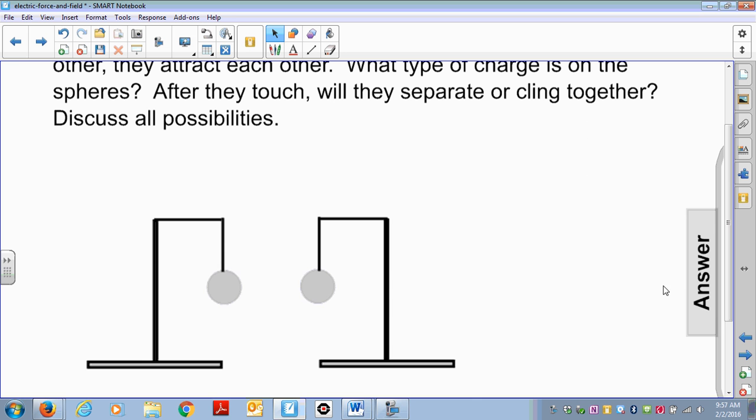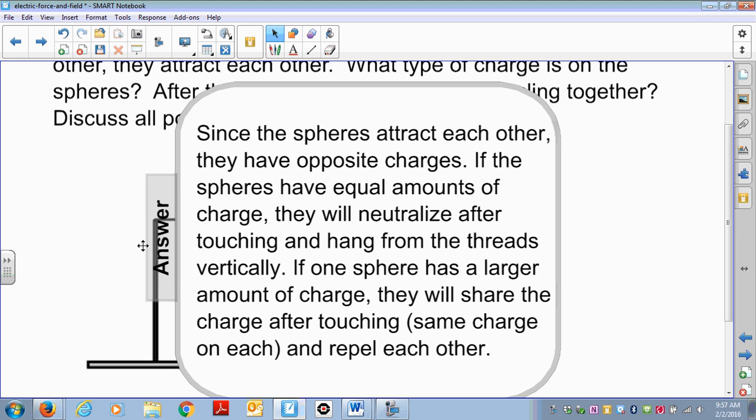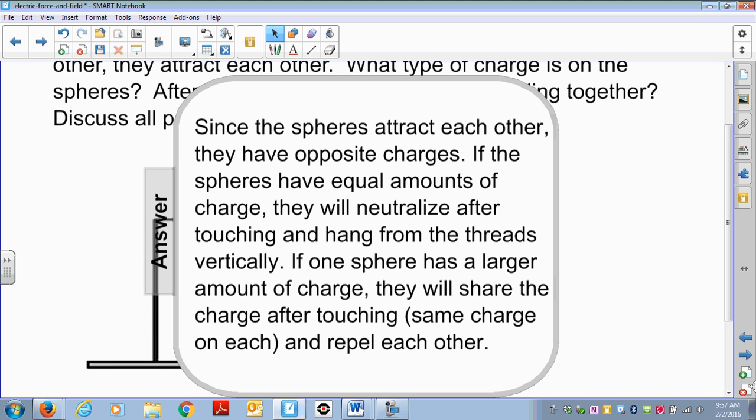Okay, so let's see if you have the correct answer. Since the spheres attract each other, they have opposite charges. If the spheres have equal amounts of charge, they will neutralize after touching and hang from the threads vertically. If one sphere has a larger amount of charge, they will share the charge after touching, which means the same charge will be on each pith ball, and then they will repel each other.